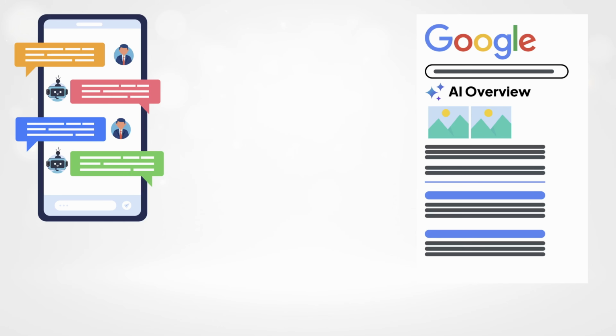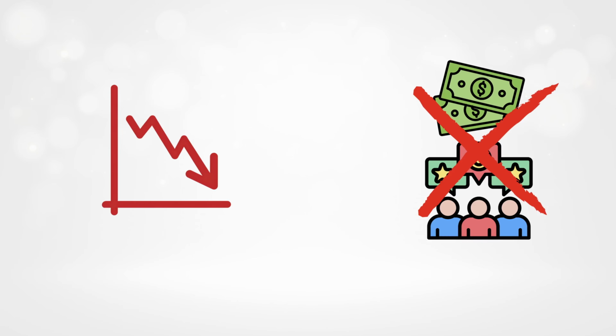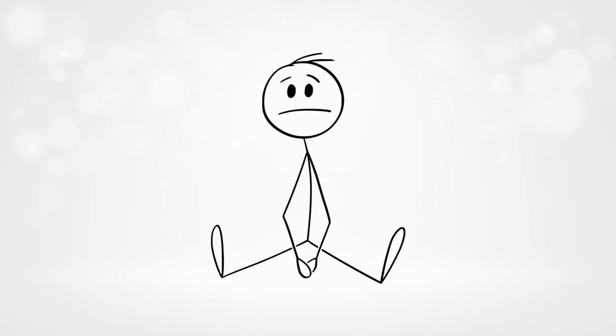Now people use ChatGPT and other AIs for search. Google pushes AI overviews over the standard search result links. Turns out people like this. This means fewer people on your website and probably less sales. This impacts the big brands too. Check out HubSpot's traffic, which has been cut to a third of what it was 2 years ago. Now you're not so happy.